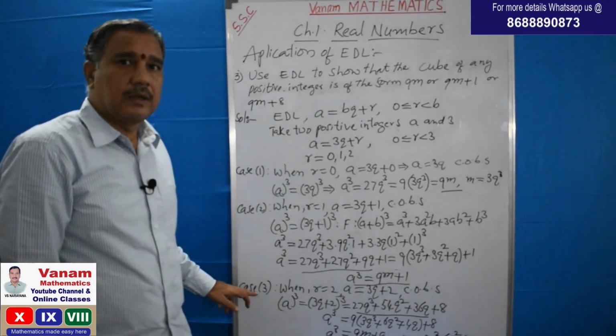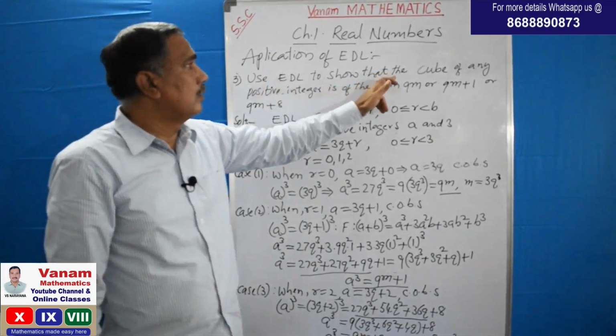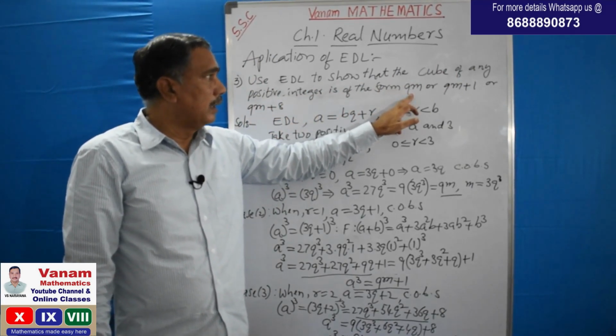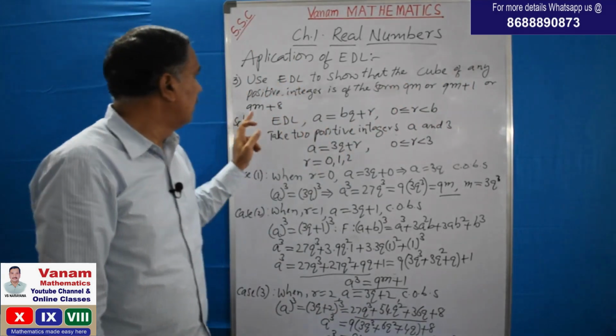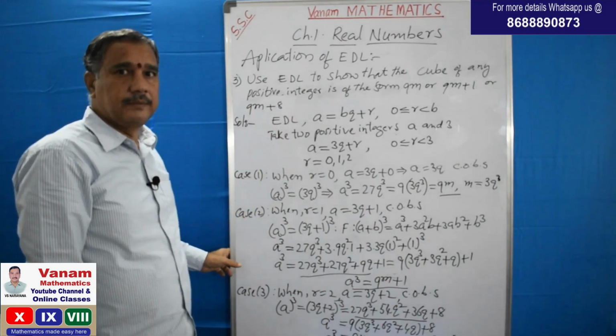In the last you have to write the conclusion. What do you write? The same. Therefore the cube of any positive integer is of the form 9m or 9m plus 1 or 9m plus 8. So this is a complete solution. Next problem.